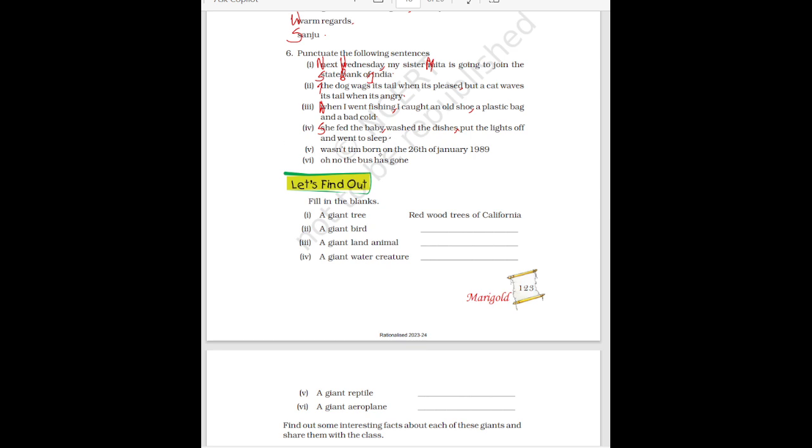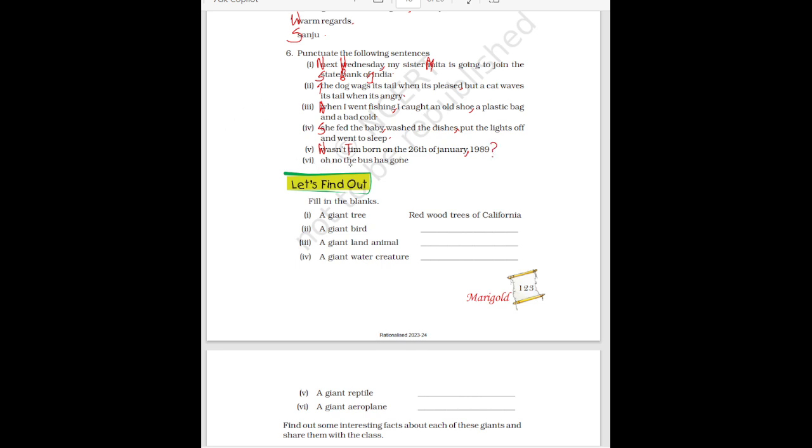Then wasn't Tim born on 26th of January 1989? Here W will be capital. Then Tim, here T will also be capital. Wasn't Tim born on 26th of January? After January, you have to put comma. Then, because this is a question type sentence, you have to put question mark here.